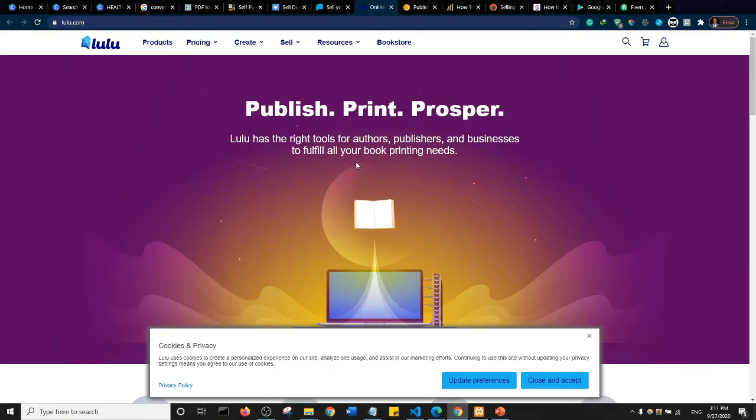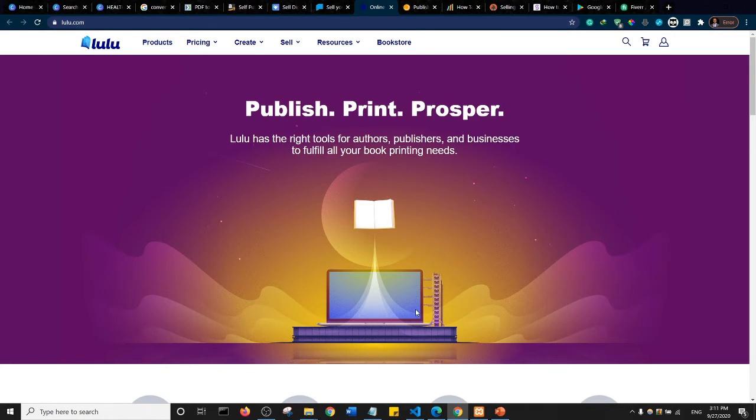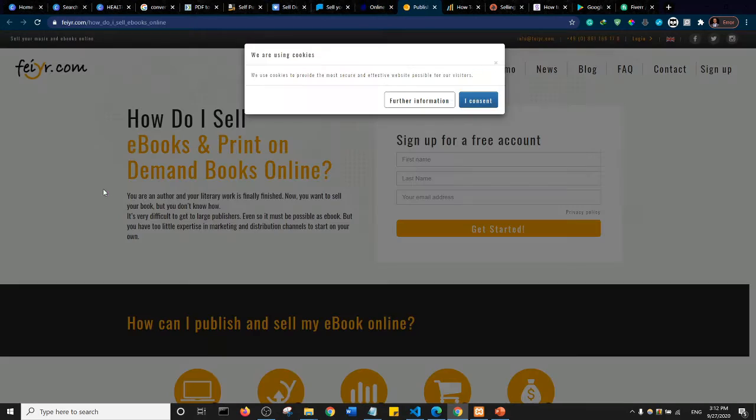Let's go further. So this next one is Lulu. They have a very interesting website. So let me close and accept, and you can actually sell your ebook on Lulu, just like the other platforms we've seen. So I think it's worth checking out. And I think they take about 10% of the sales you make on the platform. So if you sell a book for, let's say, $10, I think they take $1. All right, let's see other platforms.